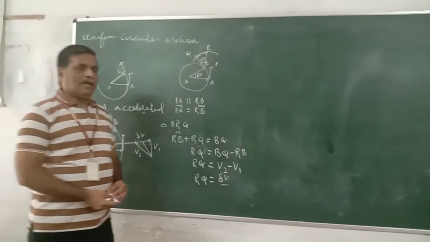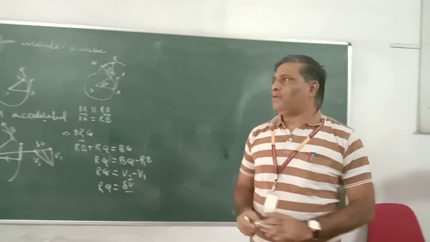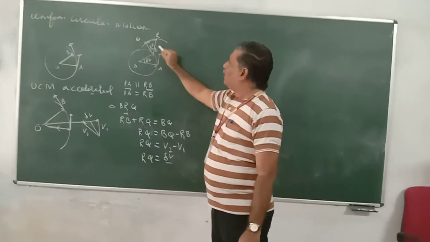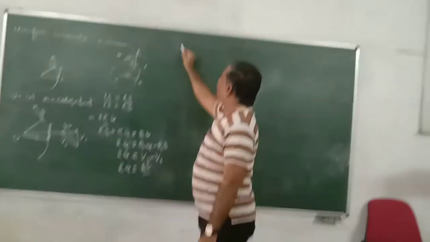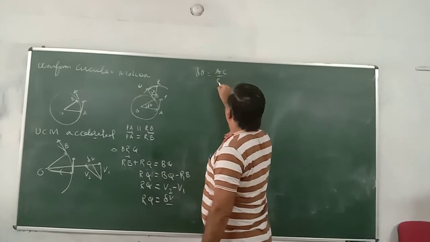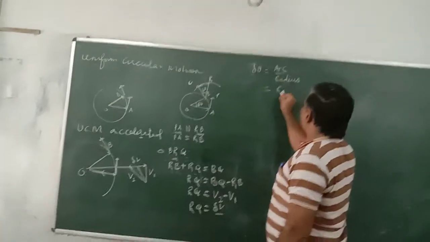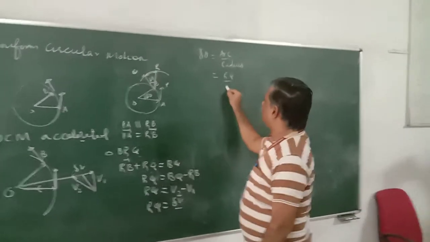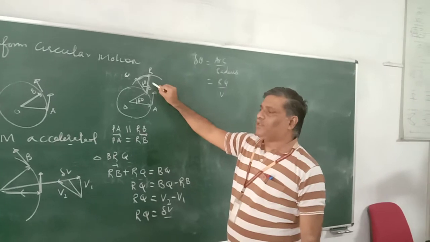There is a property: the angle between two radii is the same as the angle between the corresponding tangents. So in this circle, the radius is BR, the radius is BQ, and the angle is delta theta. We know that angle is equal to arc by radius. This is a geometrical result. Here the arc is delta v divided by the radius, which is v, not r, because BR is equal to velocity.